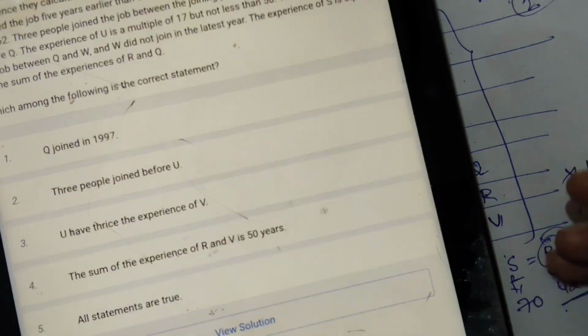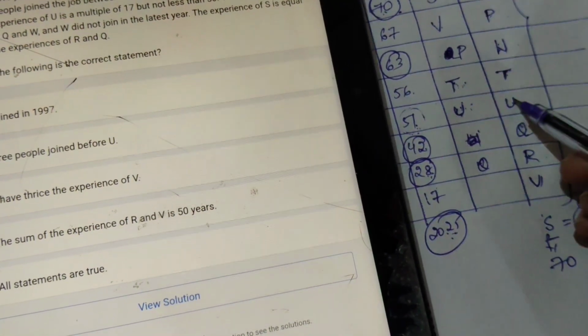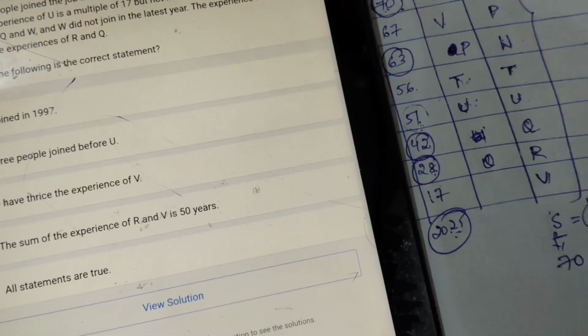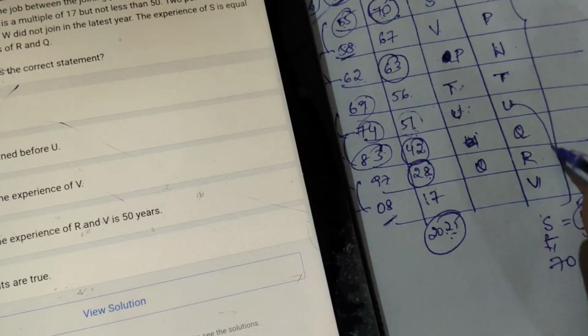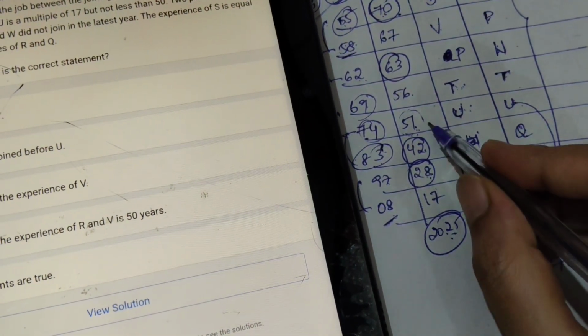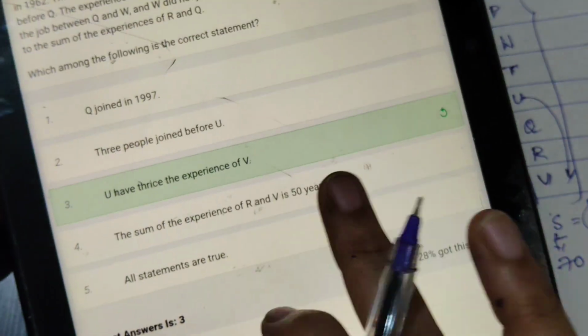3 people joined before you. 1, 2, 3, 4 joined, so wrong. You have thrice the experience of V. This is correct because 17 times 3. So this one is right.